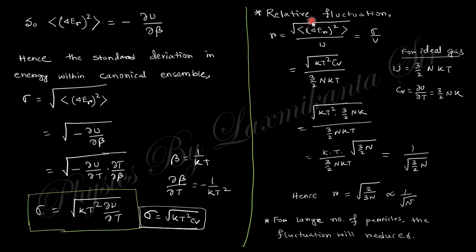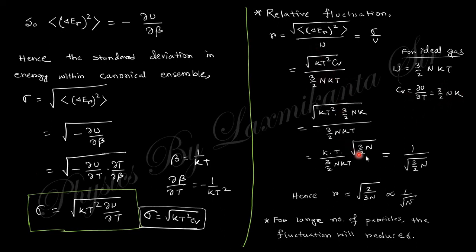And if you want to find the relative fluctuation, meaning the fluctuation with respect to the average value, sigma by U. Sigma is nothing but this one, kT² Cv, where ∂U/∂T is Cv, divided by 3/2 NkT in the case of an ideal gas. U equals 3/2 NkT, Cv equals ∂U/∂T, that is 3/2 Nk.